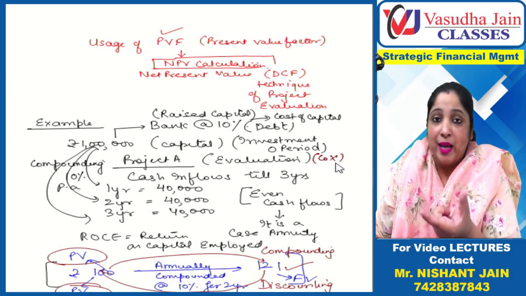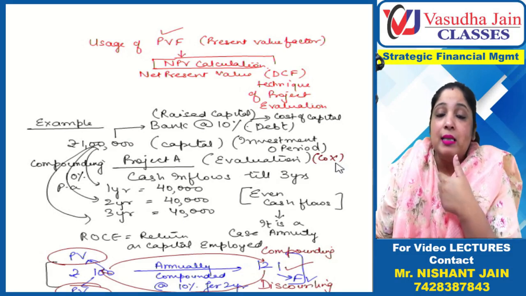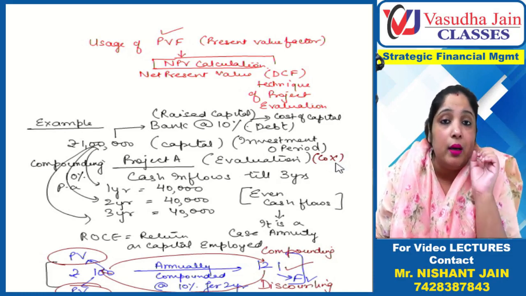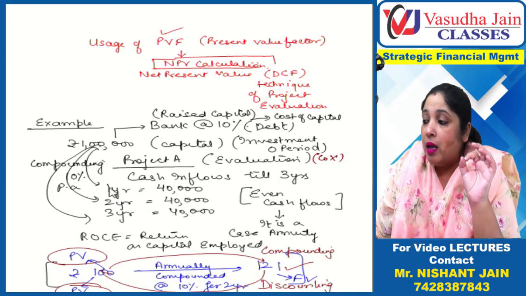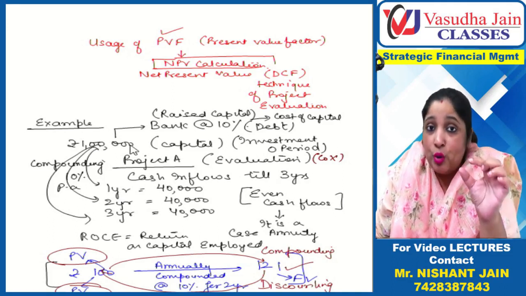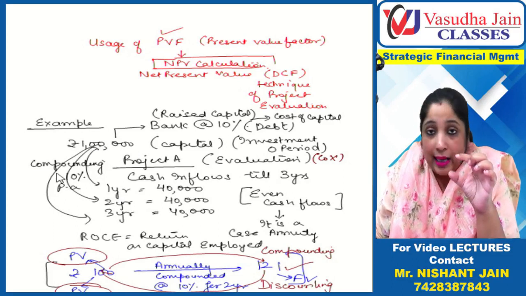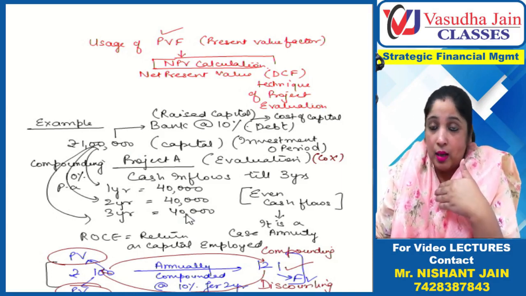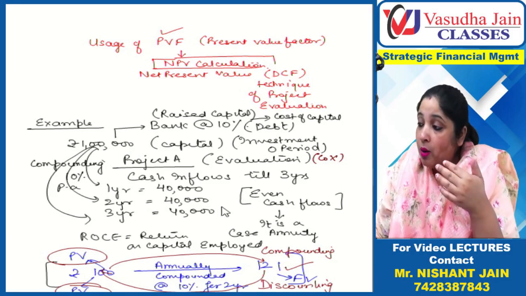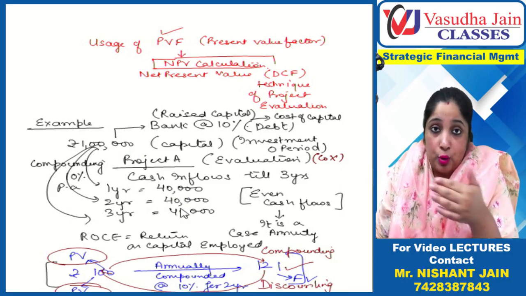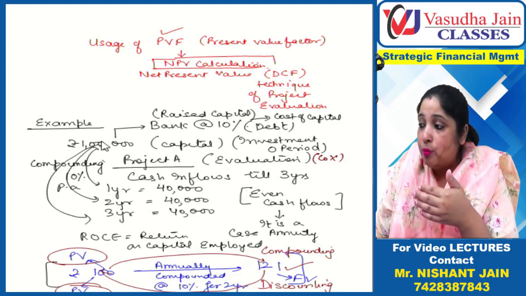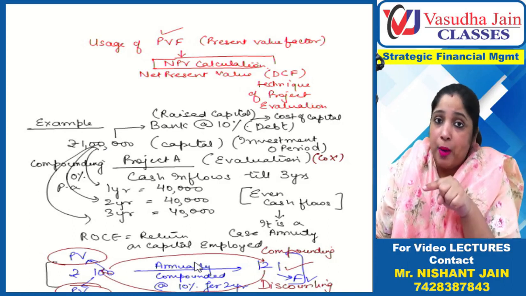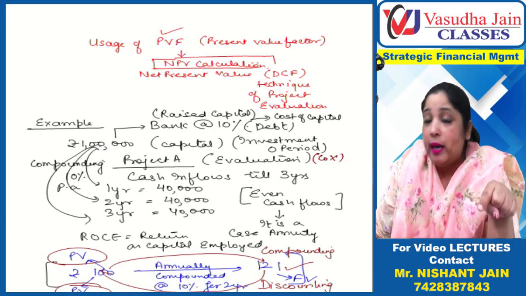If the company X manager is correct, then all these 40,000 inflows, future values, if discounted at 10%, should become 1 lakh rupees present value. Because if 100 rupees is actually compounded at 10%, then discounting at 10% should be equal to 100 rupees.